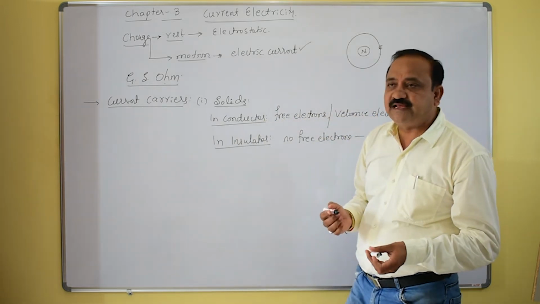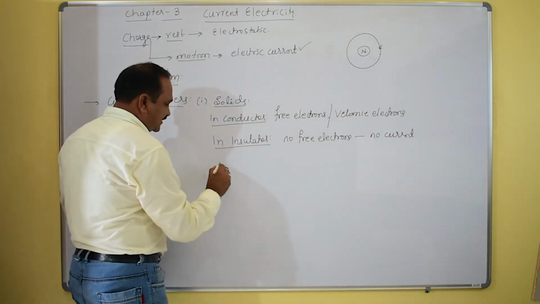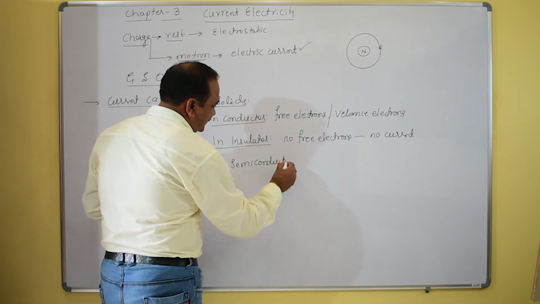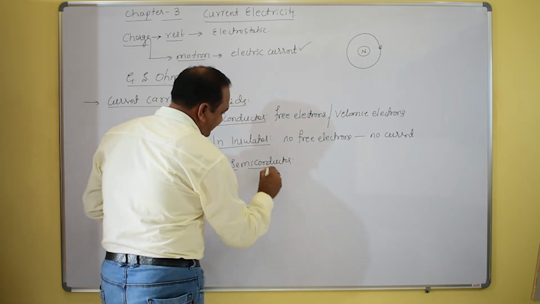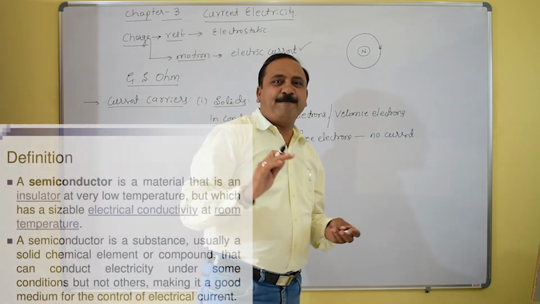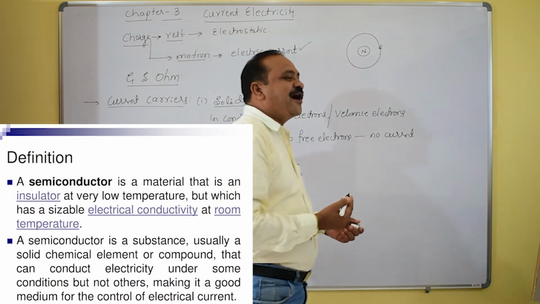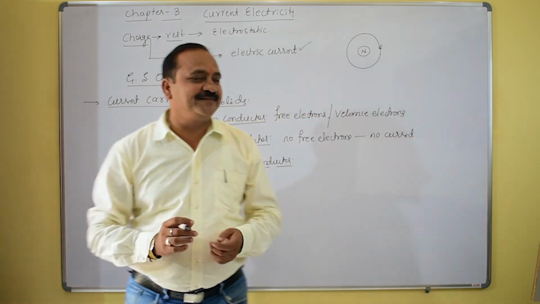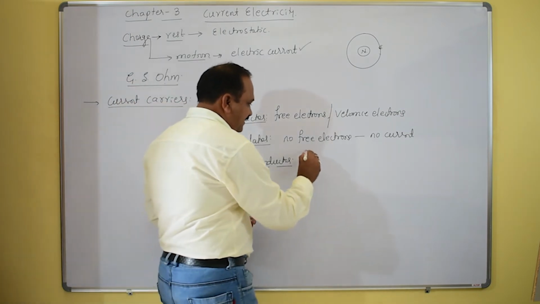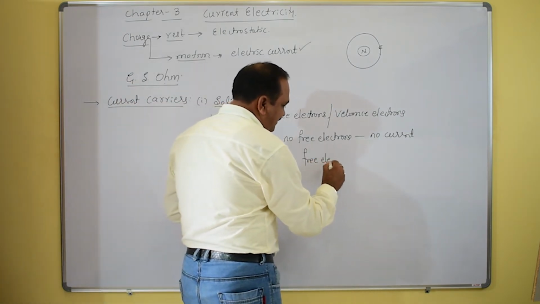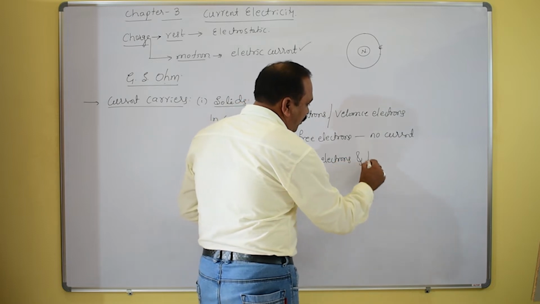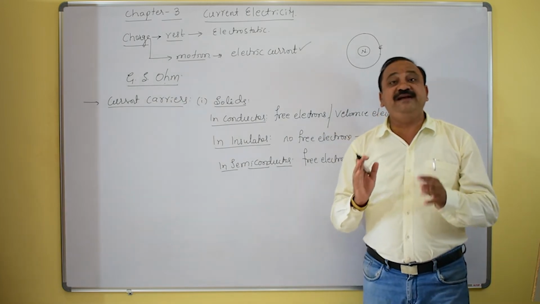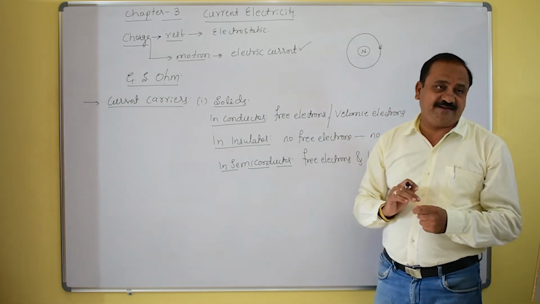The next one is the semiconductor. Semiconductors are partially conducting, partially non-conducting, partially insulating. What are the current carriers in semiconductors? Both free electrons and holes. Free electrons and holes are the current carriers in semiconductors.